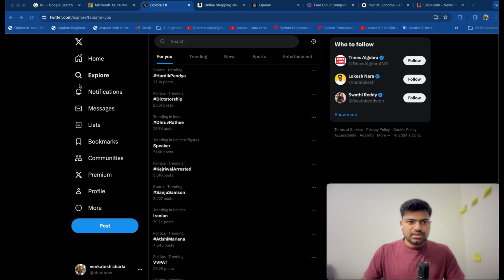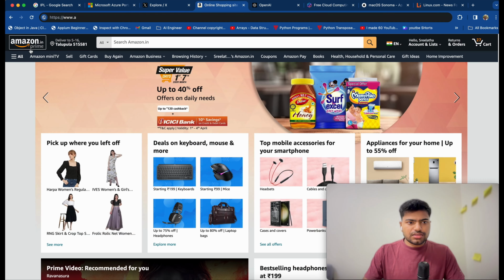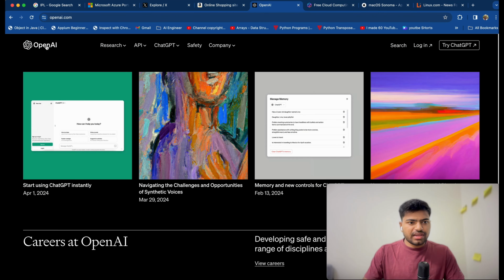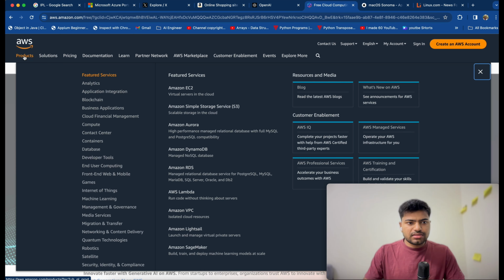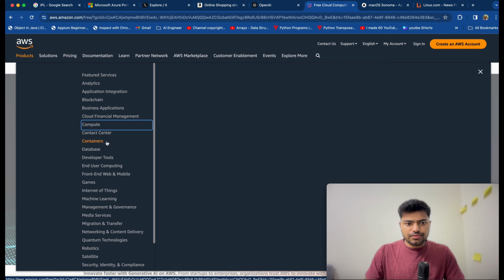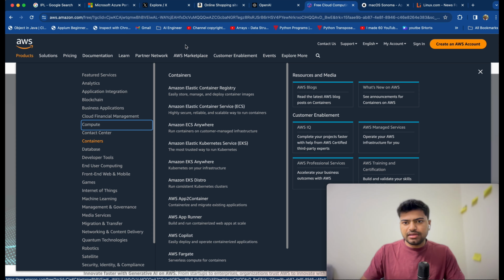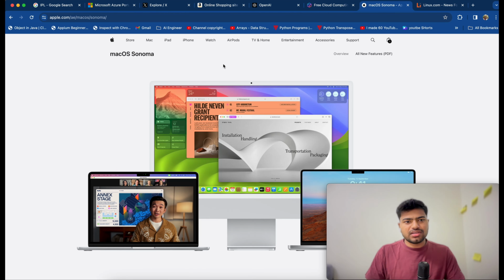Yeah, so next we see Twitter, and we also have Amazon Prime, and we have OpenAI, other AI, and AWS. Here also we see a lot of services with high speed. And next we see Mac OS and Linux OS. Using these data structures and algorithms concepts from computer science, these software and applications are able to achieve high speed as well as data precision, like data retrieval and also data saving in the databases and systems.